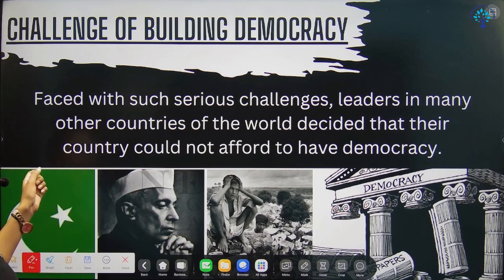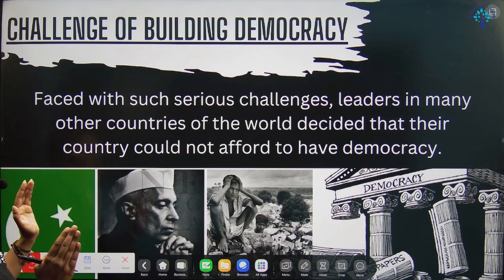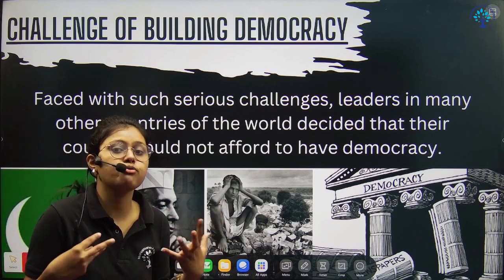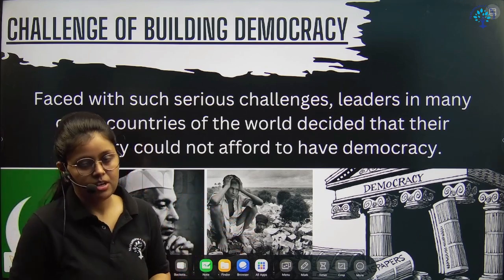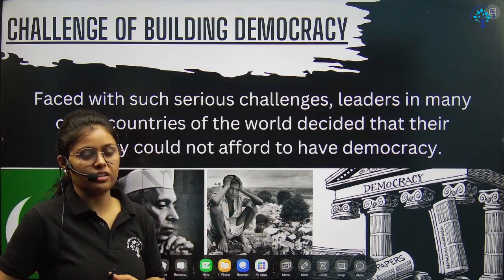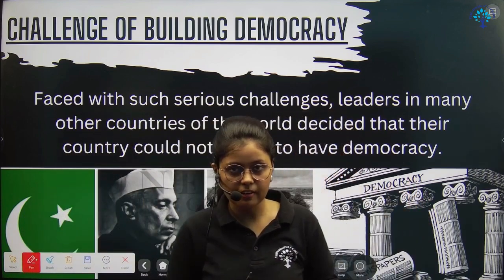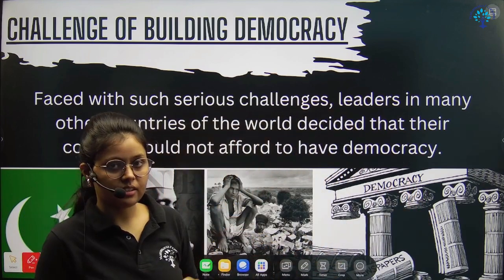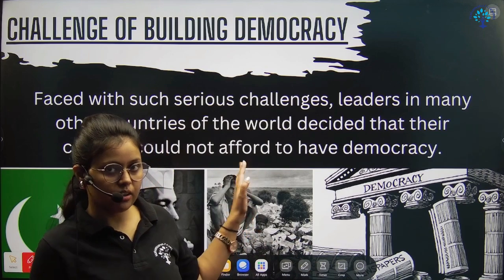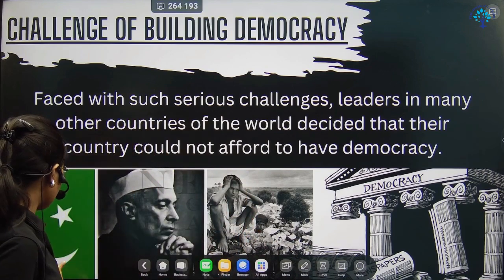The question is how we can afford a democracy with so much poverty. This slide depicts how we can afford a democracy with that much poverty and poor, uneducated people, right? So that dilemma you can see in this slide.